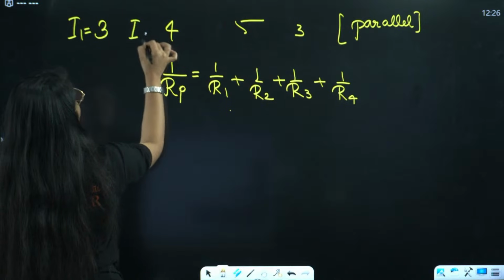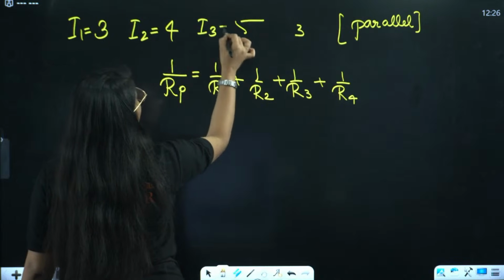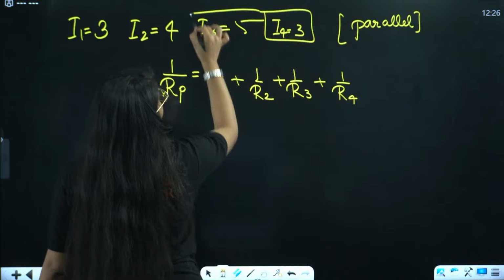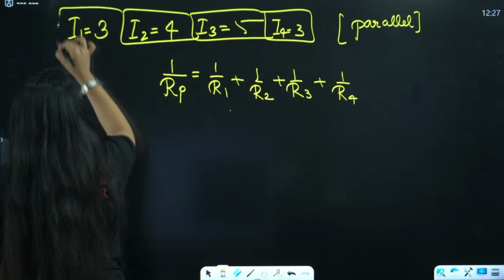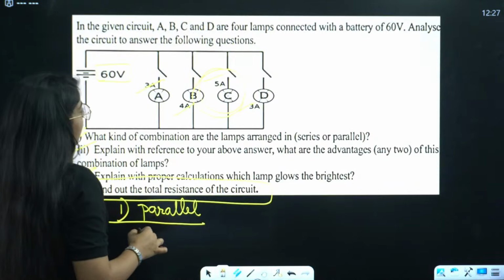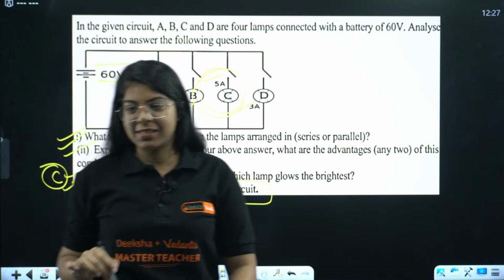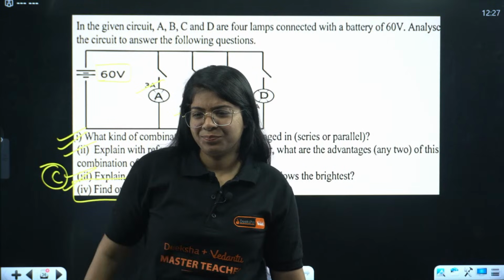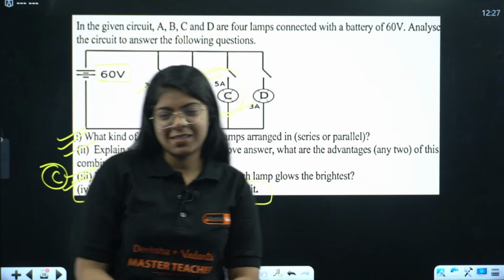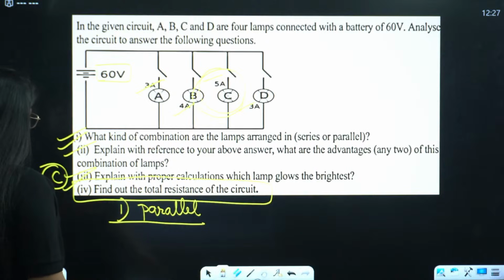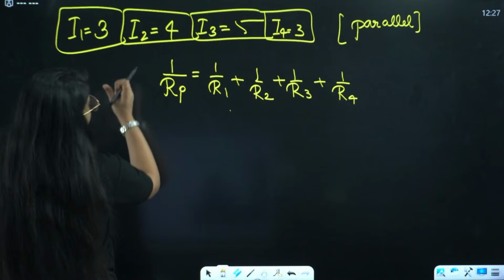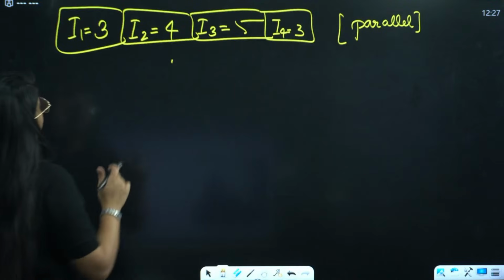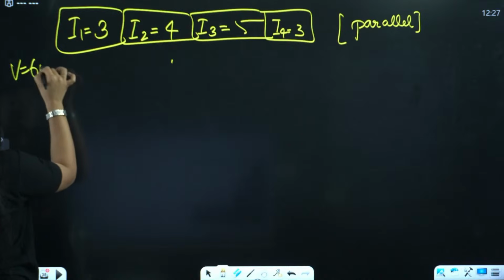I1 equals 3, I2 equals 4, I3 equals 5 and I4 equals 3. Correct. This is ampere and I took them as resistance. Yes. Great. Okay. Yes. Okay, Joseph. So you can just find the resistances first. The voltage is what? Voltage is 60 volt, right?